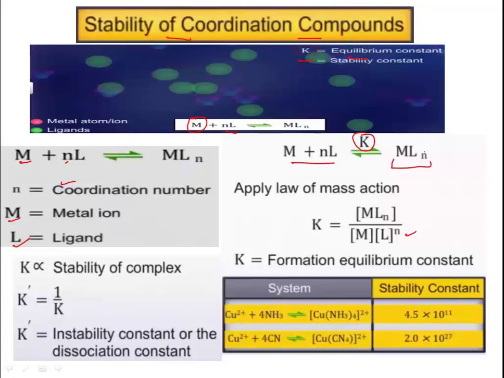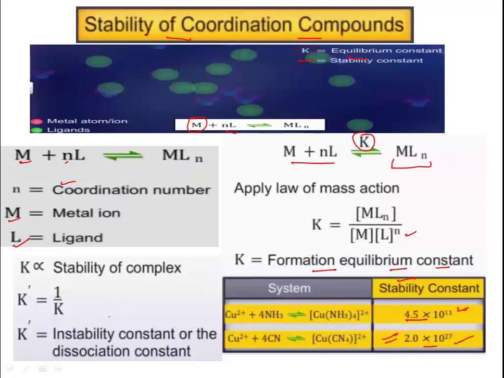On the product side there is the complex, whereas on the reactant side it is M plus n moles of L, right? So K is called the formation equilibrium constant for this complex. Remember that the higher the value of the stability constant, the greater the stability of the complex.